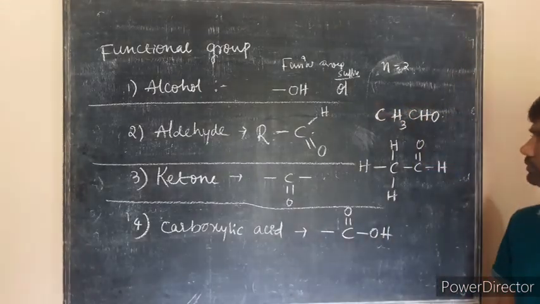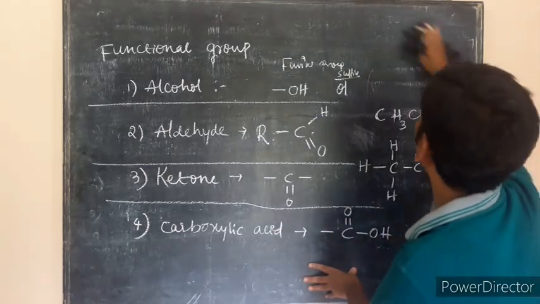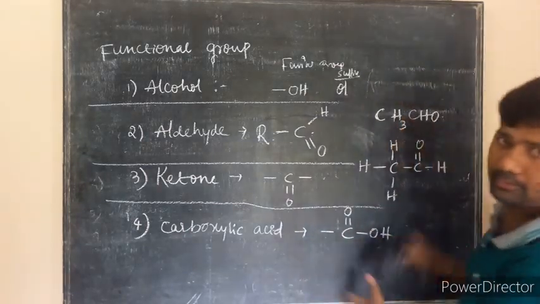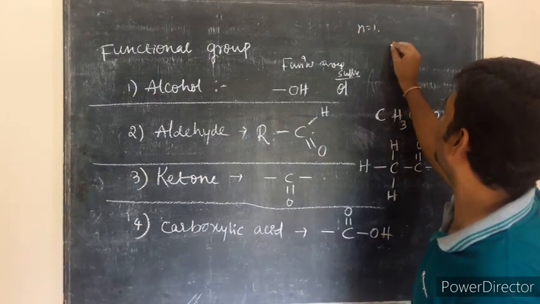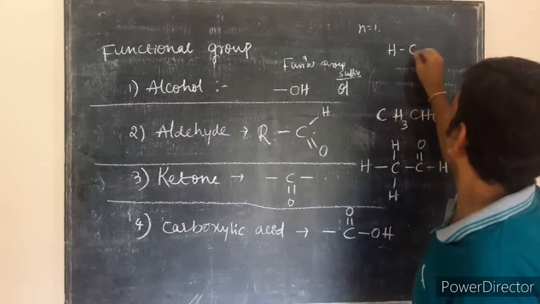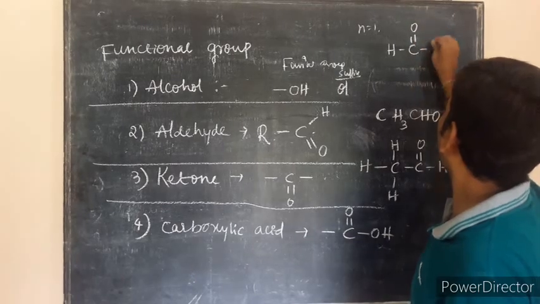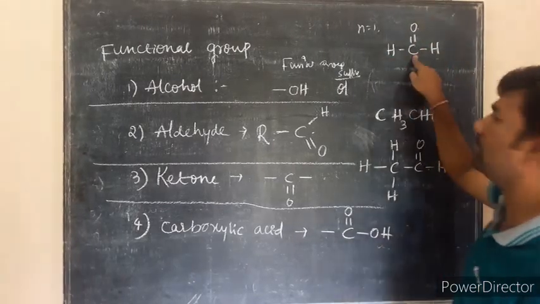CH3CHO. For n equal to 1, only one carbon compound is there, that is CHO, only one carbon atom.